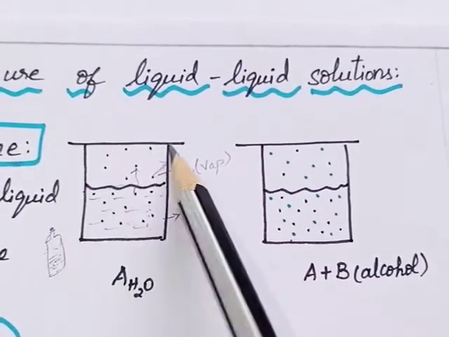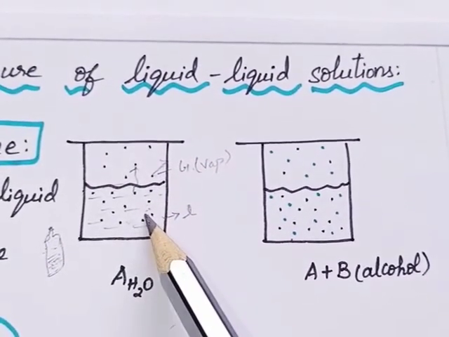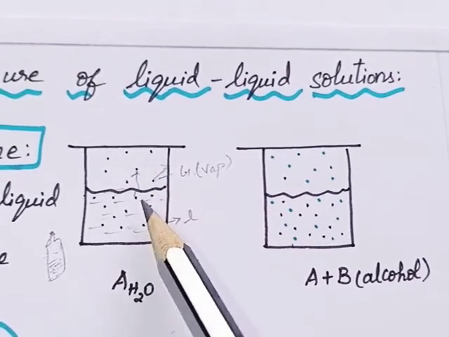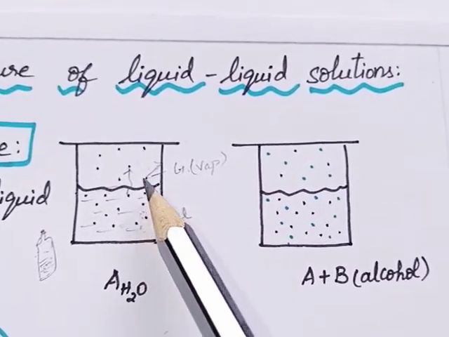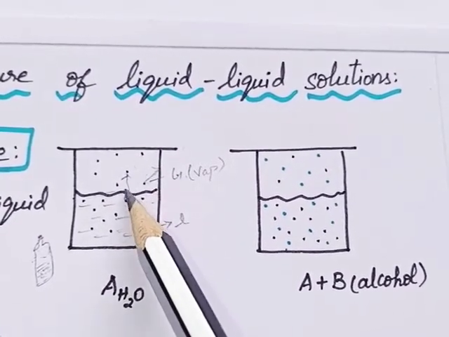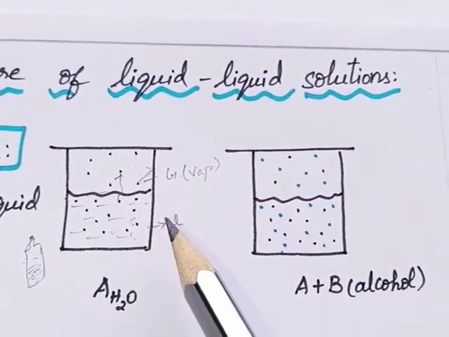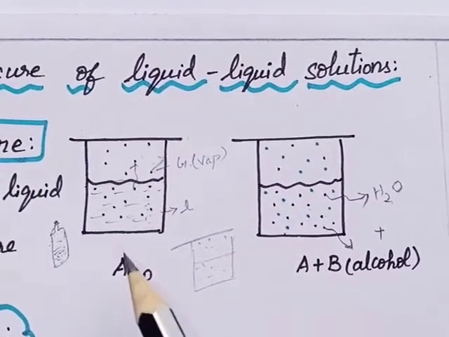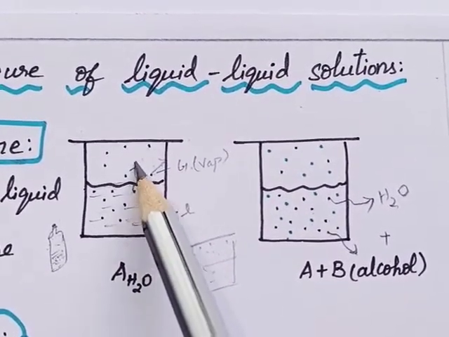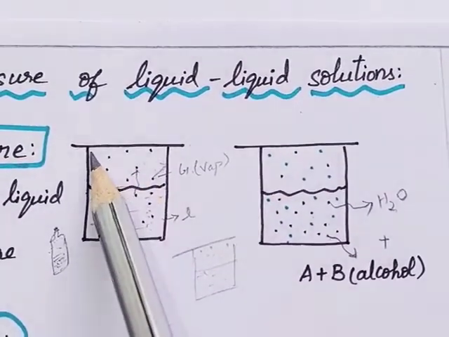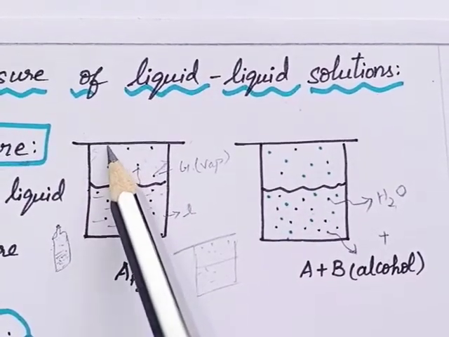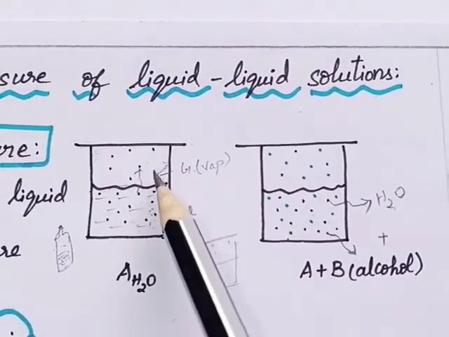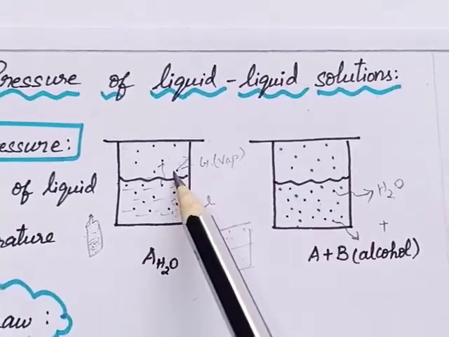In a closed container, the liquid phase and the gaseous phase of a solvent will always exist in equilibrium at a particular temperature. The vapors formed create a pressure on the walls of the container. That pressure is called vapor pressure.